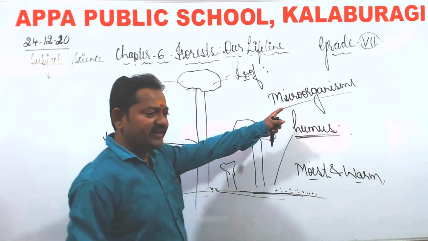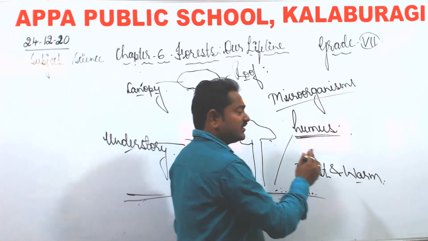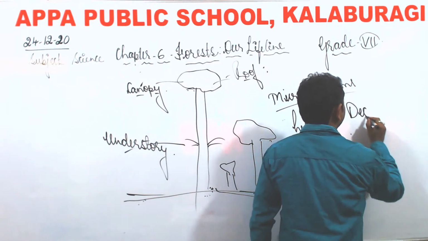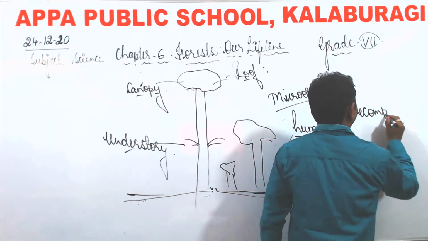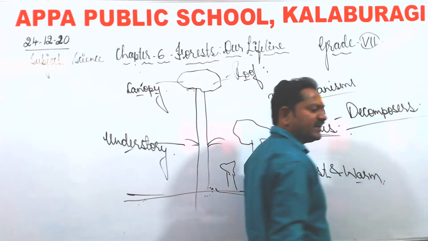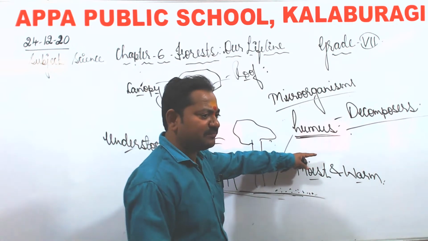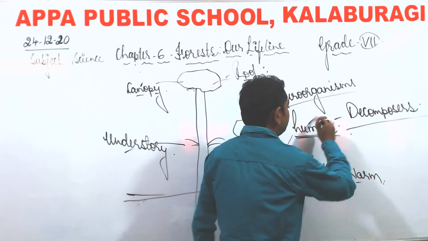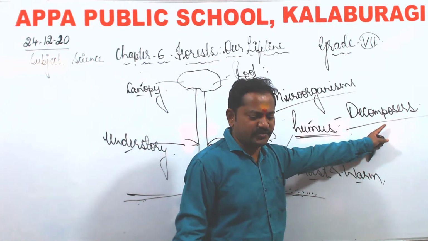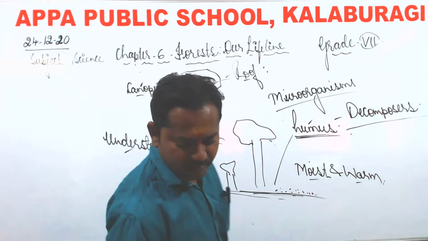And these microorganisms which convert the dead and decaying matter into humus are also called decomposers. I hope all these things are clear to you.